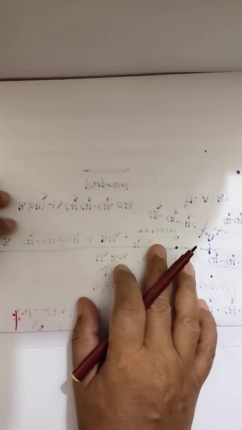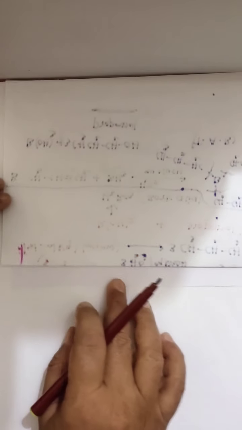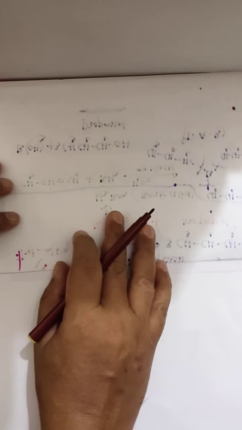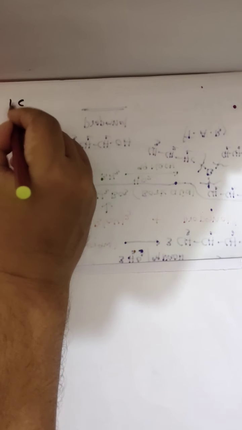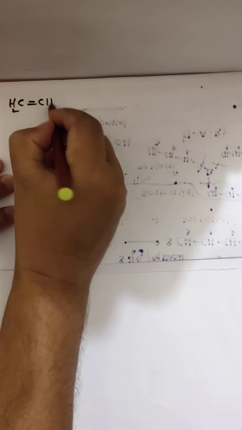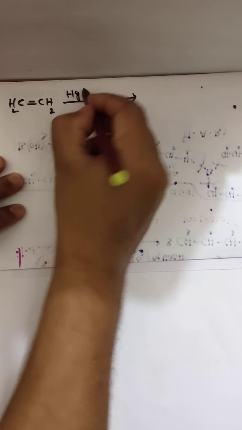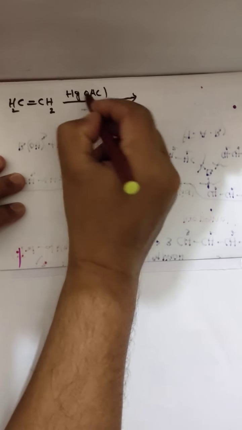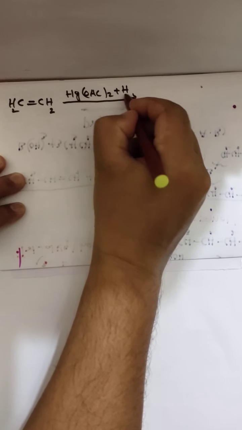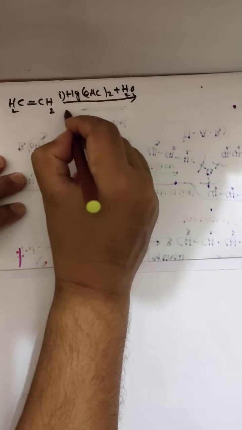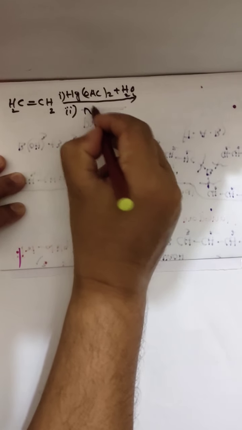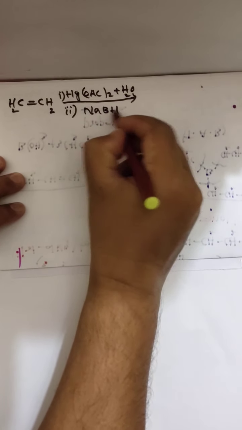Here I am taking one symmetrical and one unsymmetrical. First I am taking symmetrical. CH2 double bond CH2, a symmetrical alkene. In the presence of mercuric acetate aqueous solution, then followed by reduction by sodium borohydride, the alkene is converted to alcohol.